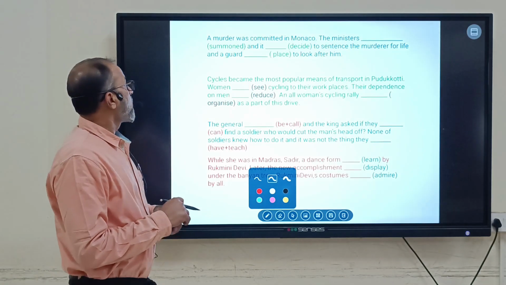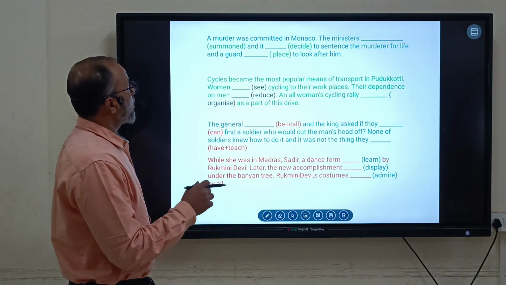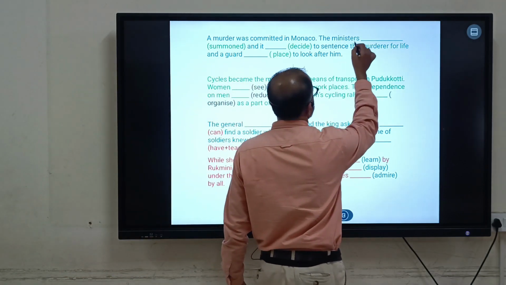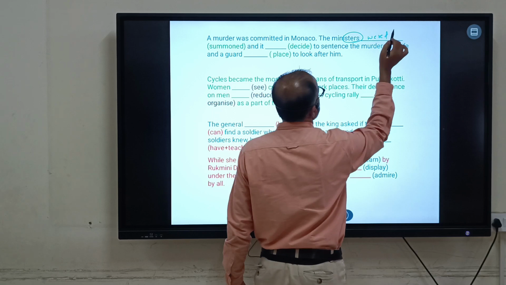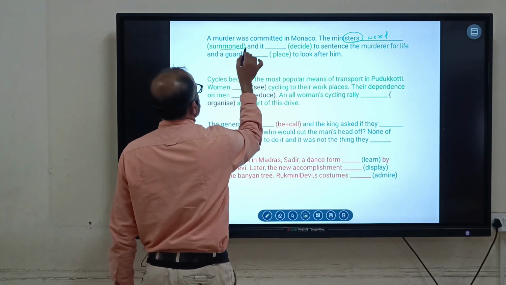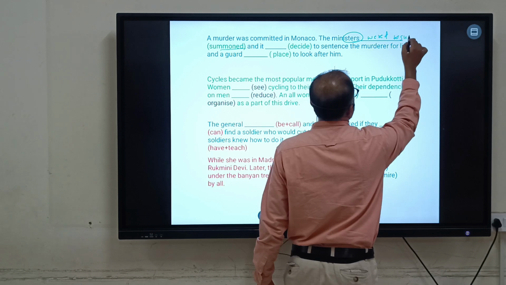The next example: a murder was committed in Monaco and the ministers. Ministers is plural, so we use were, and then summoned. He has already given it, so you can use it as summoned.